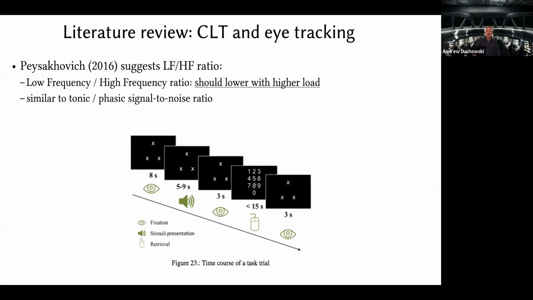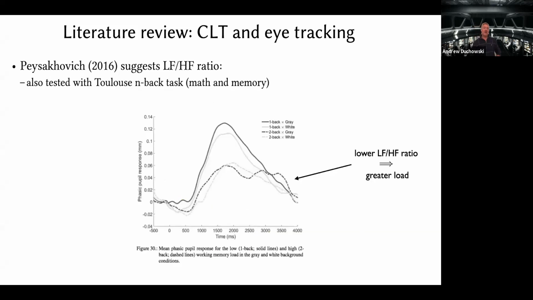So Pejsakovic did a basic study on a Toulouse N-back task. I won't spend too much time on this because there are time constraints for this talk. The point being, though, is that his ratio showed an inverse relationship to cognitive load. In other words, the LF-HF ratio should be lower with an increased load. That's important to remember for later. And his response showed distinction between this task difficulty.